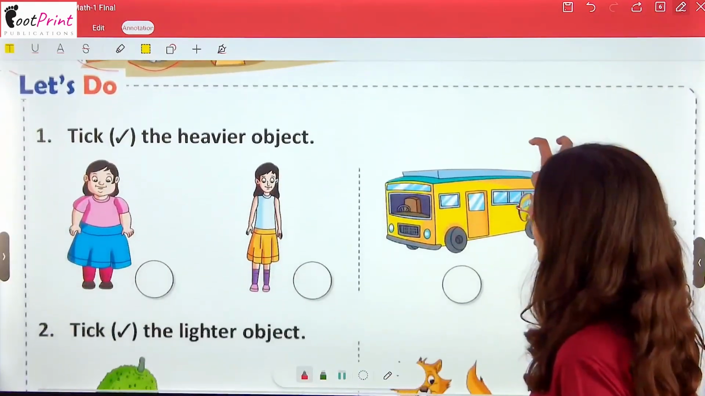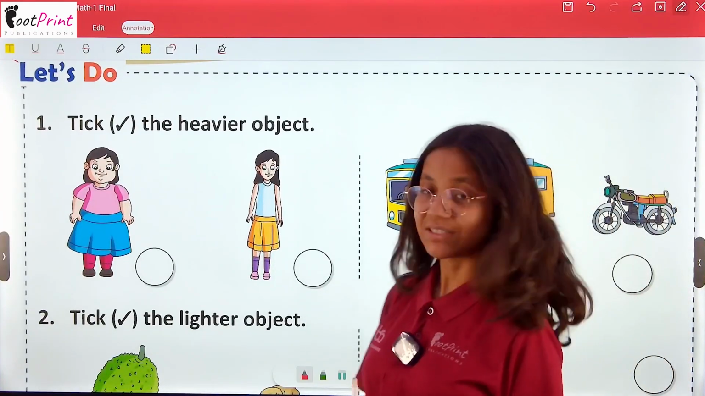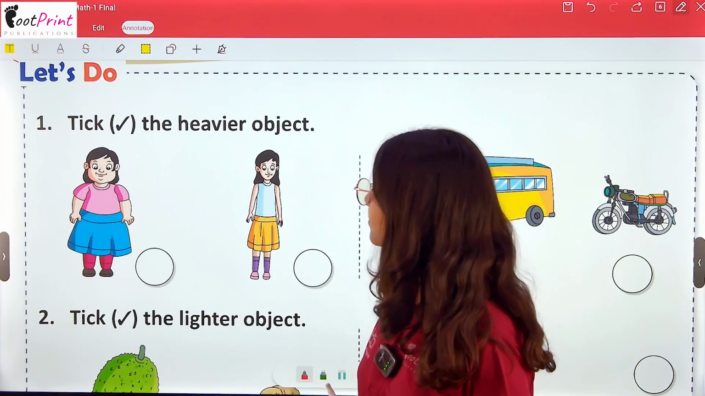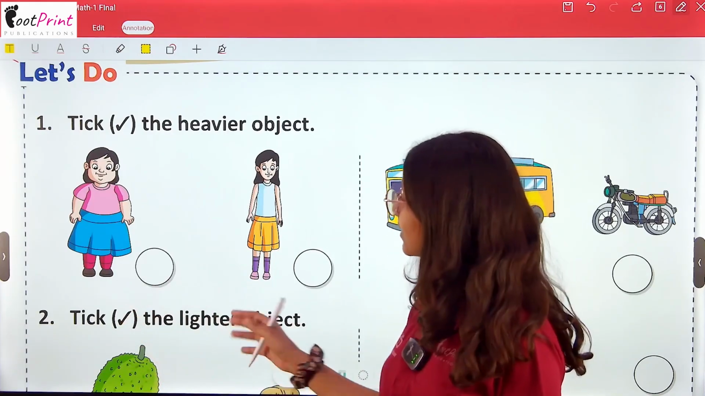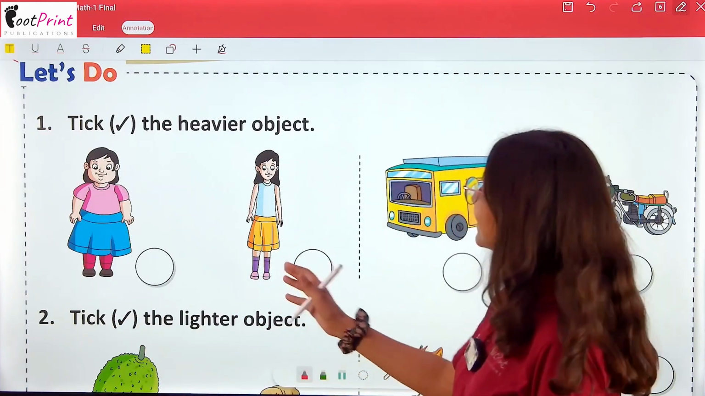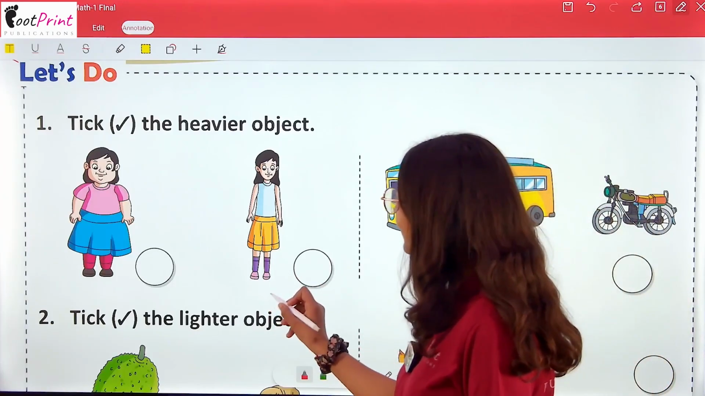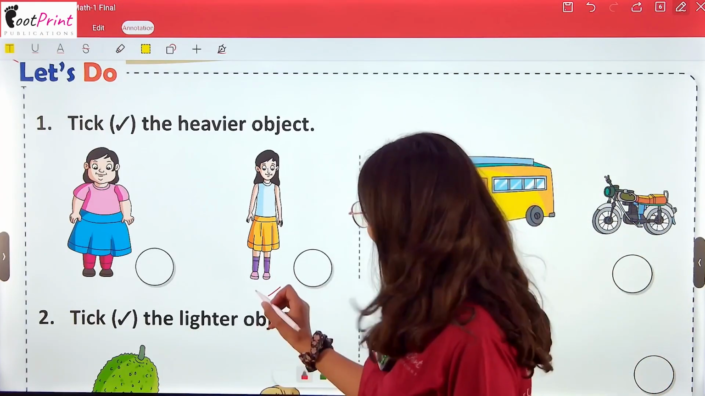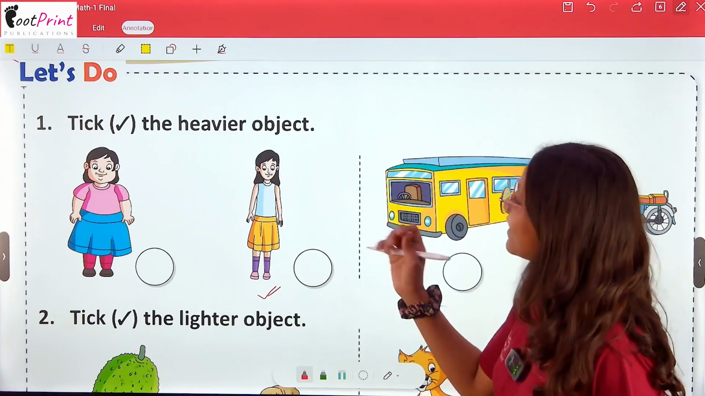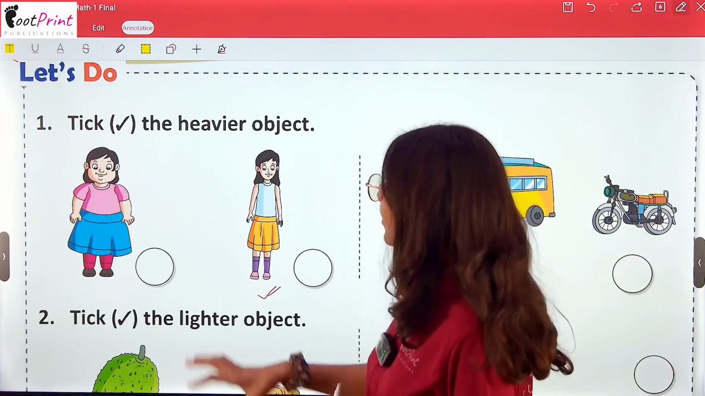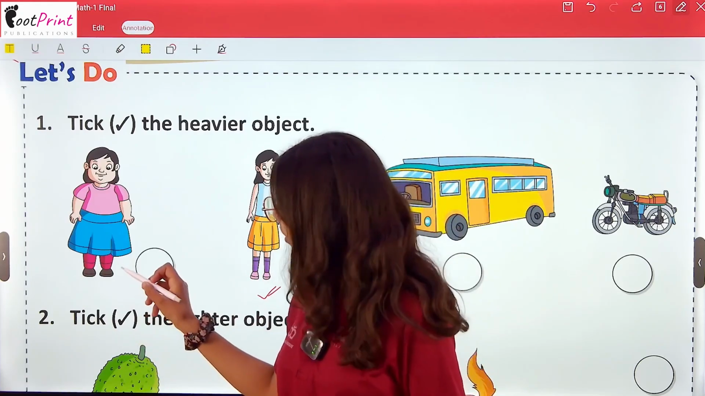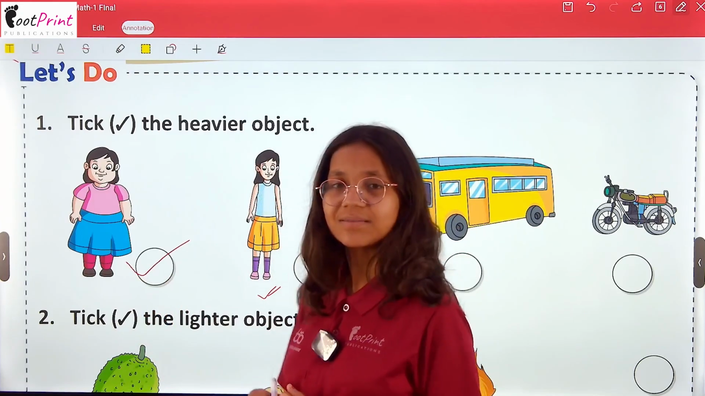So, now performing a new activity, take the heavier object. So, here are two girls. First one is fatty and heavy, and the second one is malnutrition patient. I mean, this is small and lighter. So, we have to take the heavier one. Which one of them is heavier? Of course, this fatty girl.